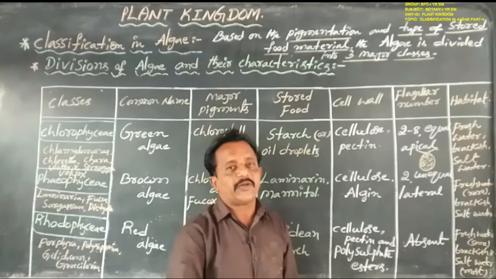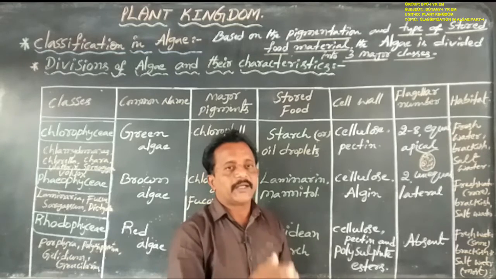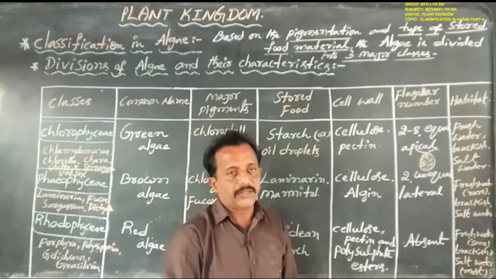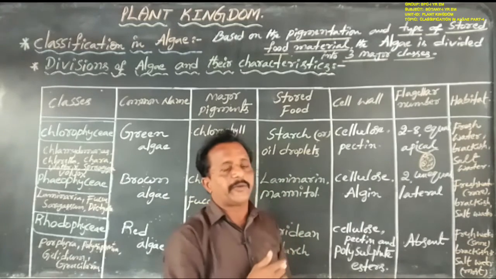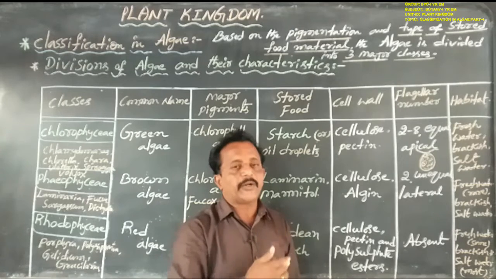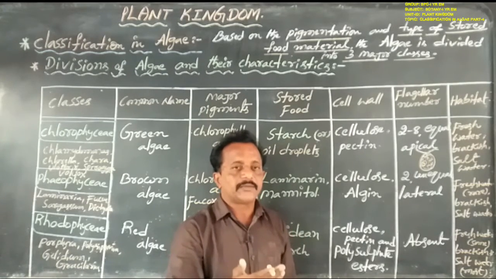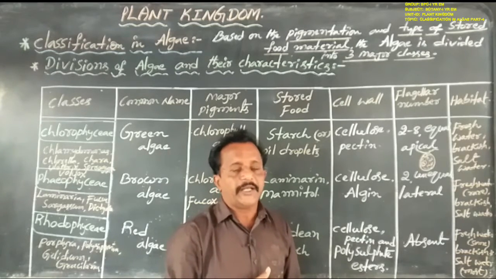Next, sexual reproduction takes place by isogamous, anisogamous and oogamous types. In previous classes, yesterday or last class, I described the reproduction in algae in detail.